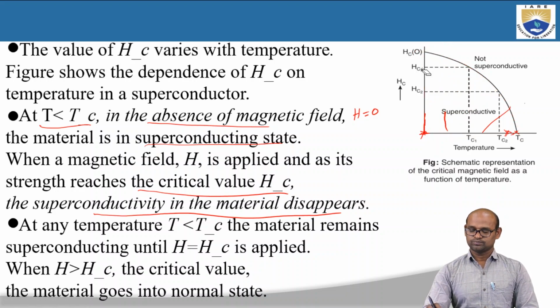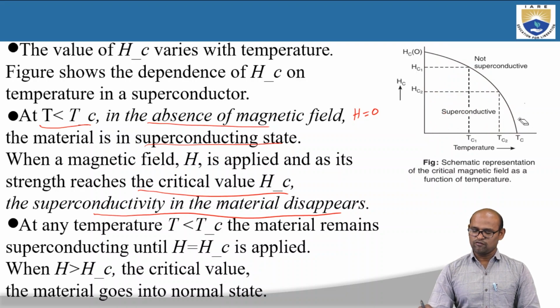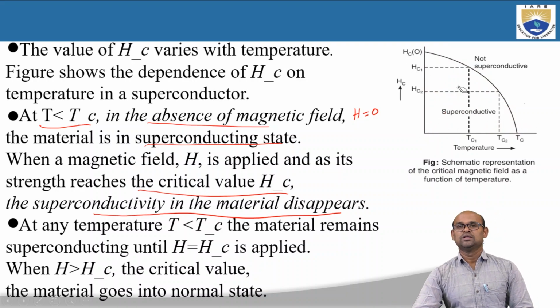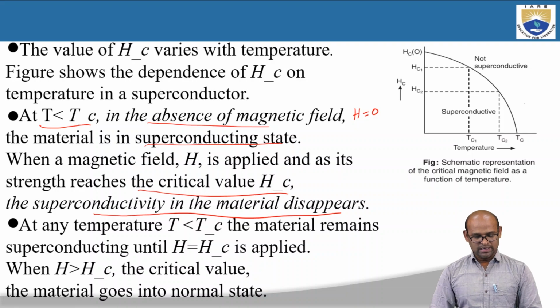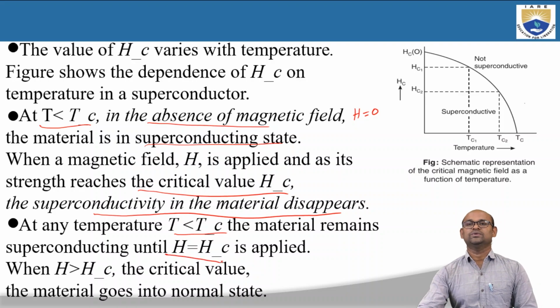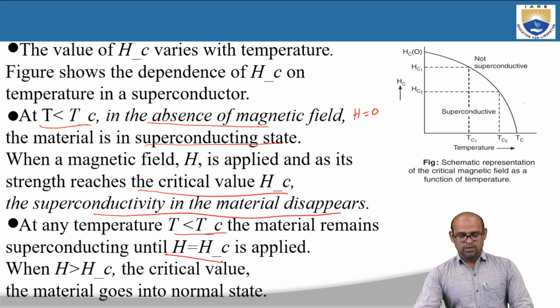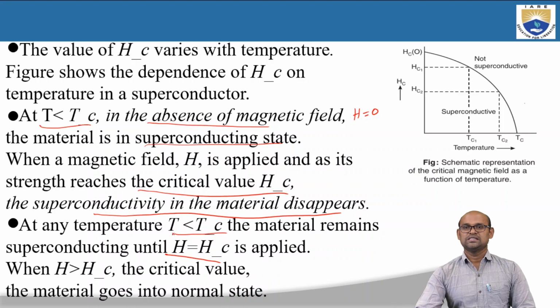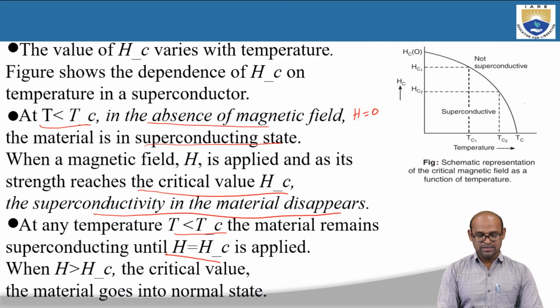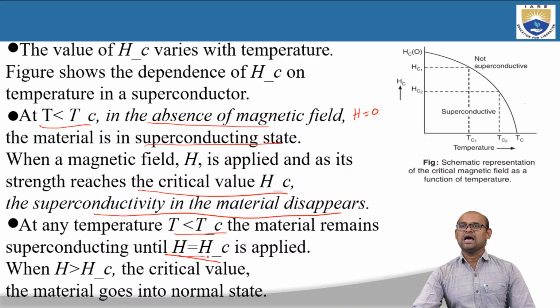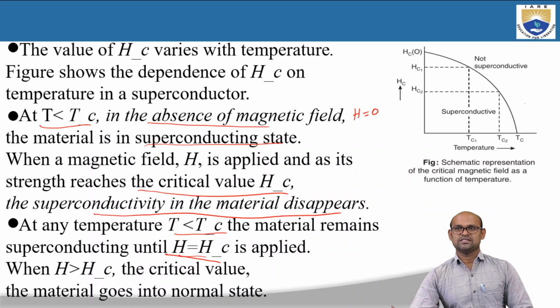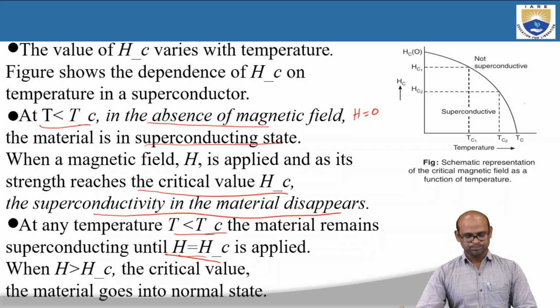Okay. So this is the variation of applied magnetic field with temperature. So at any temperature T less than Tc, the material remains in the superconducting state until H is equal to Hc. As long as T is less than Tc and H is less than Hc, the material will be in superconducting state.